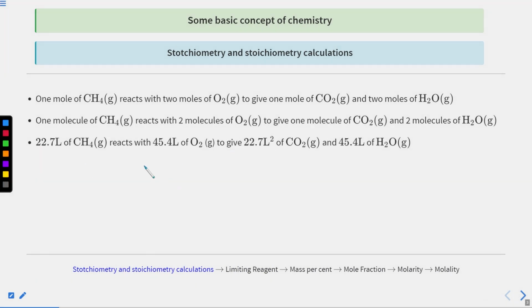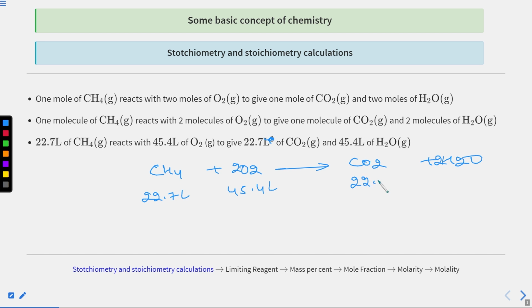For this reaction, CH4 plus 2O2 gives CO2 plus 2H2O, 22.7 liter reacts with 45.4 liter, and it gives 22.7 liter of CO2 and 45.4 liter of H2O. In this way you can write this reaction.